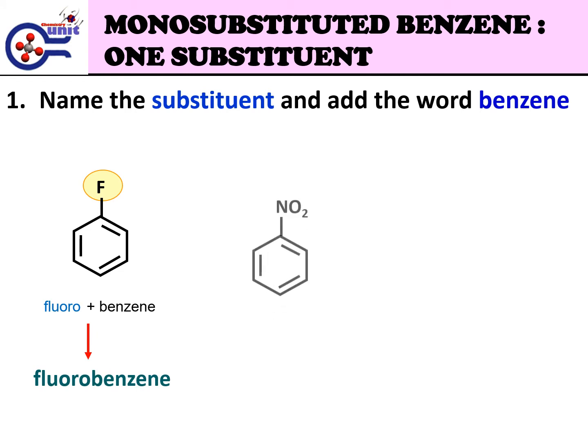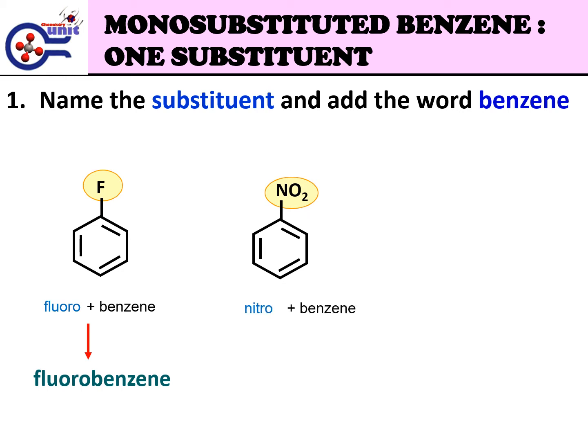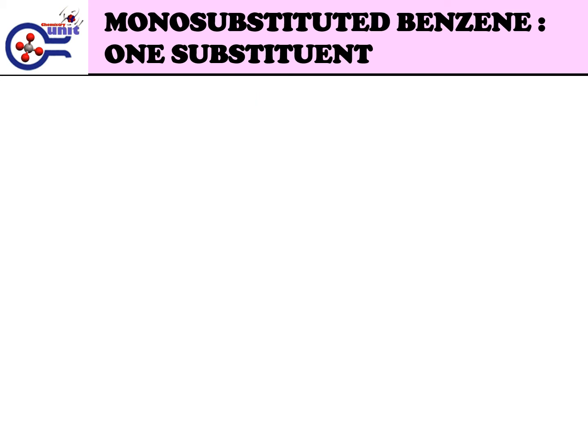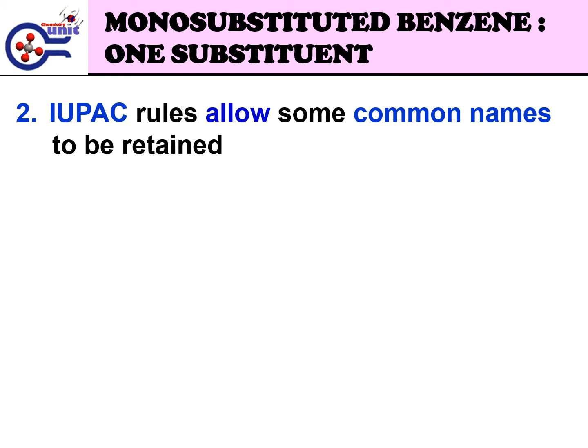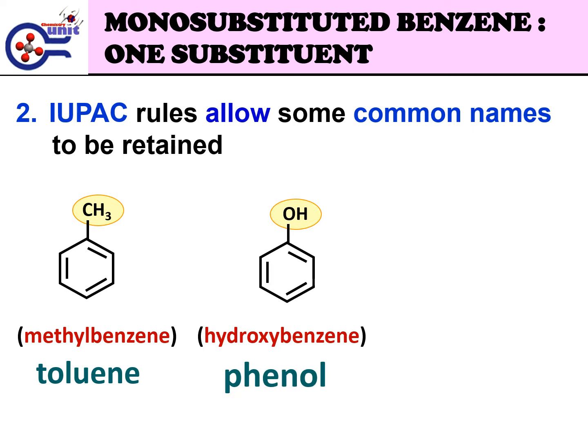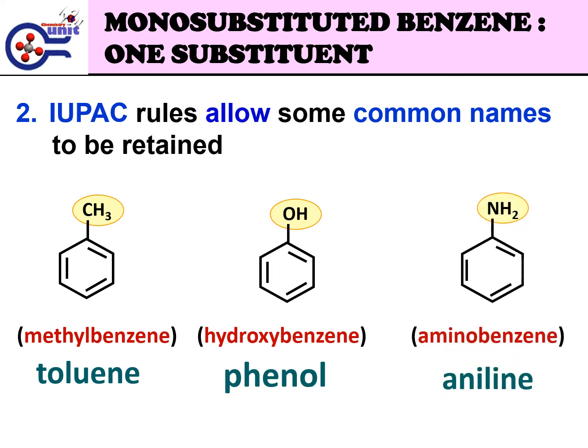For the second structure, NO2 is the substituent, and the name for this substituent is nitro, and add the word benzene, so this structure is named nitrobenzene. For the third structure, CH2CH3 is the substituent, and the name for this substituent is ethyl, and add the word benzene, so this structure is named ethylbenzene. IUPAC rules allow some common names to be retained. Example, methylbenzene as toluene, hydroxybenzene as phenol, and aminobenzene as aniline.